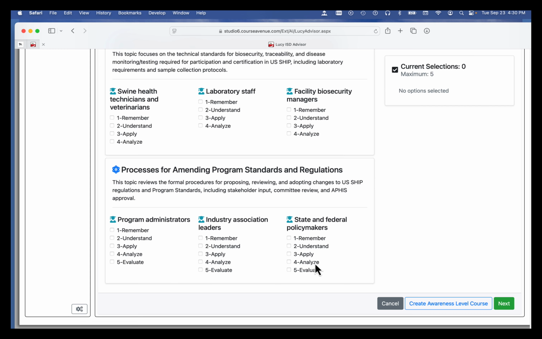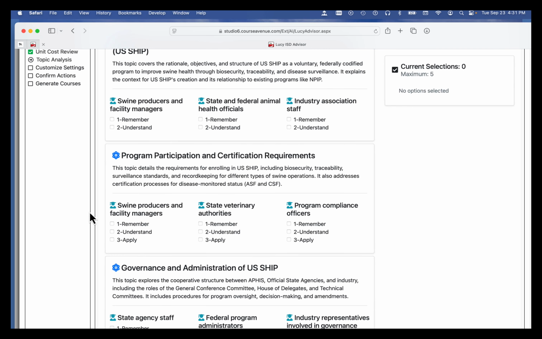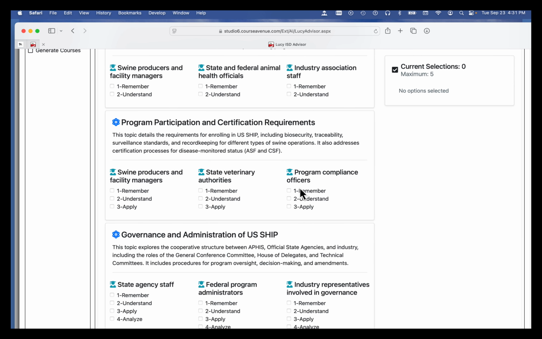So these level courses, and in case you're wondering, this topic has up to 5 levels of Bloom's taxonomy that we could produce a course on. But this particular topic can only support 3. Why is the difference? Why can you go deeper on this than this? Well, it's because the underlying document only has so much detail. It's not a 100-page document, it's a 20-page document.